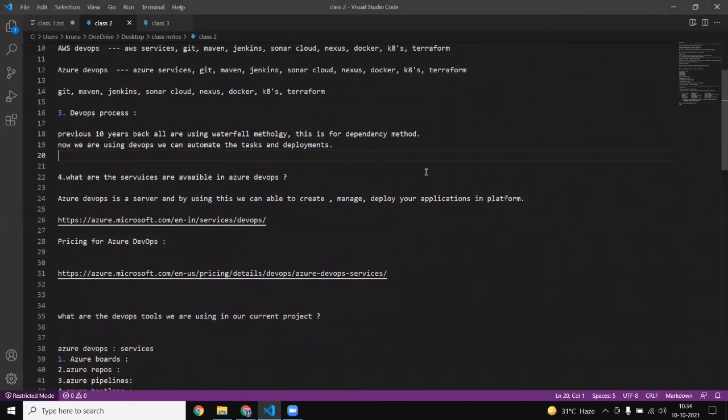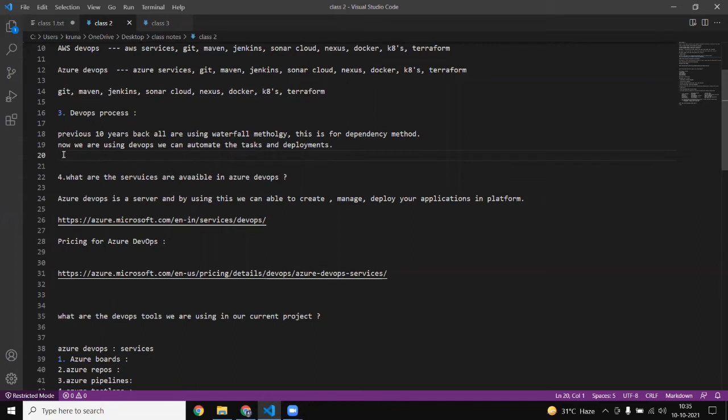That's why there is a lot of demand and a lot of vacancies for DevOps engineers in every organization. If you go with DevOps, especially Microsoft Azure, have good hands-on practice and go with good technologies, you will definitely get a very good job and a hike also.